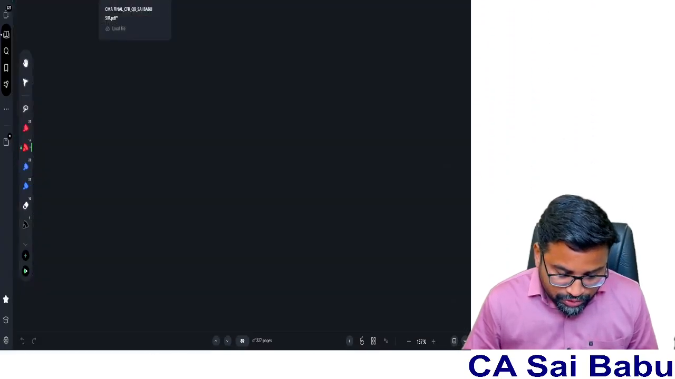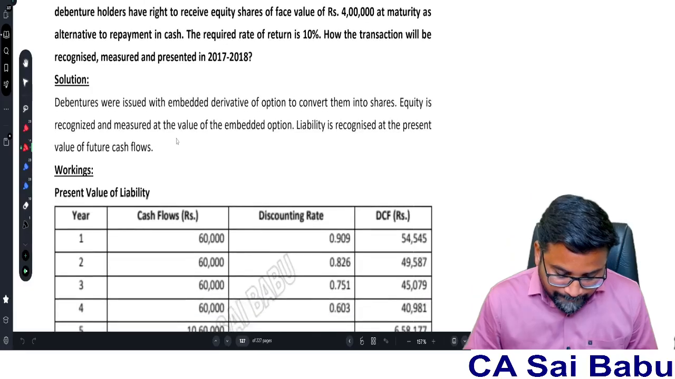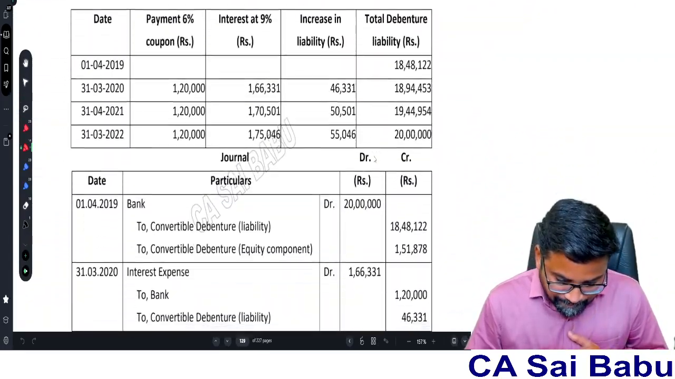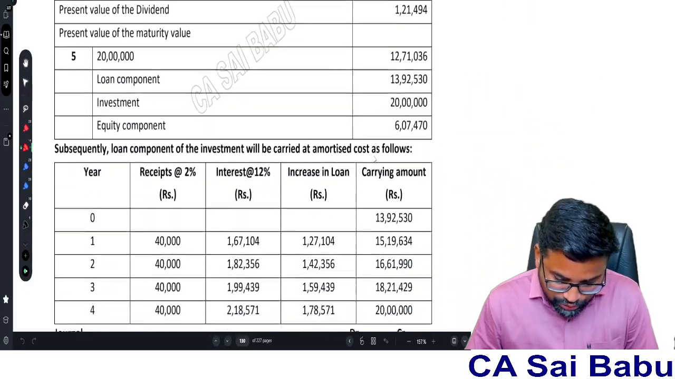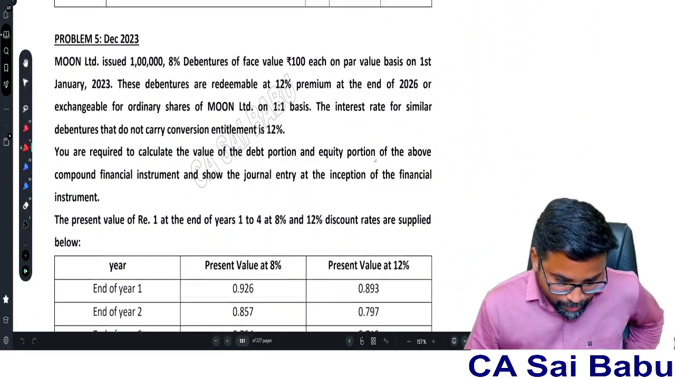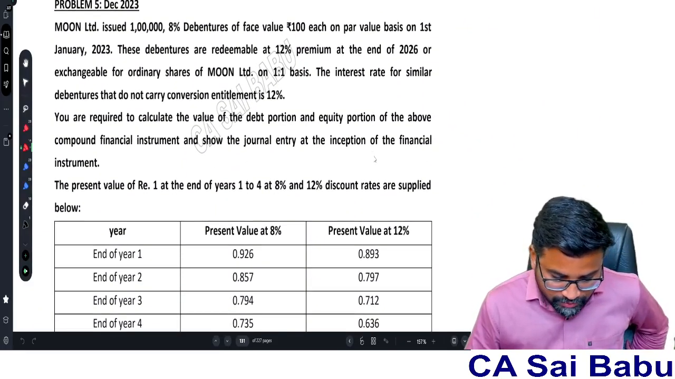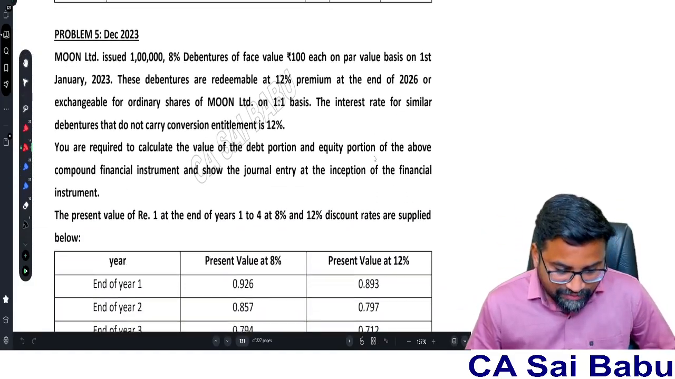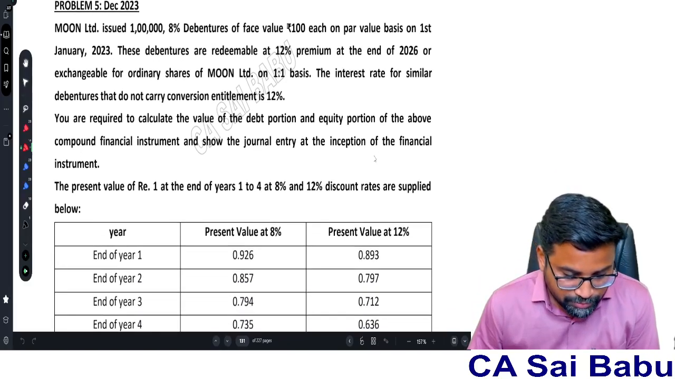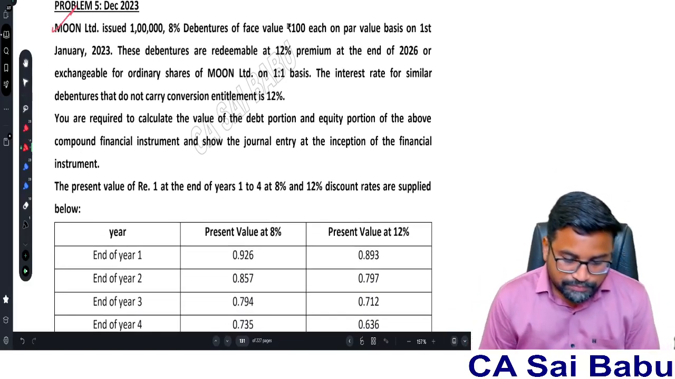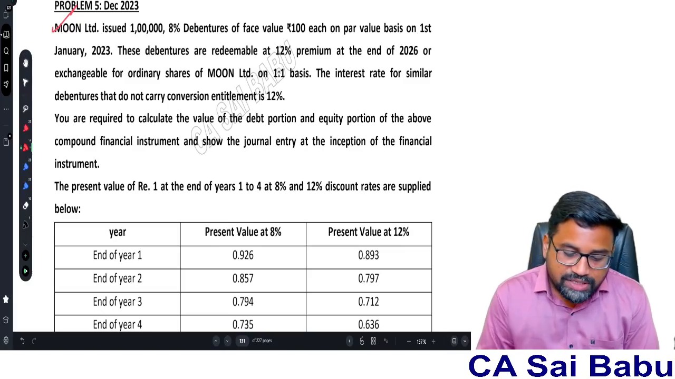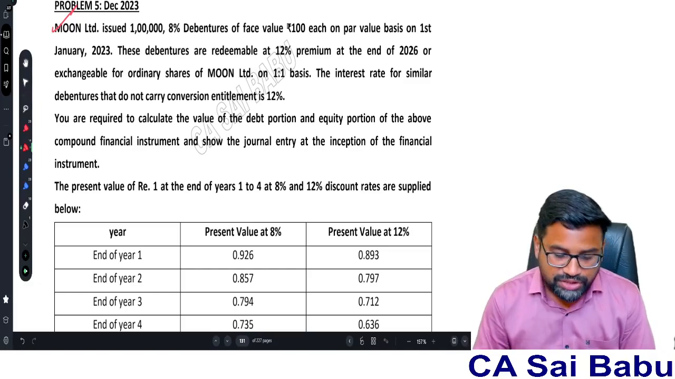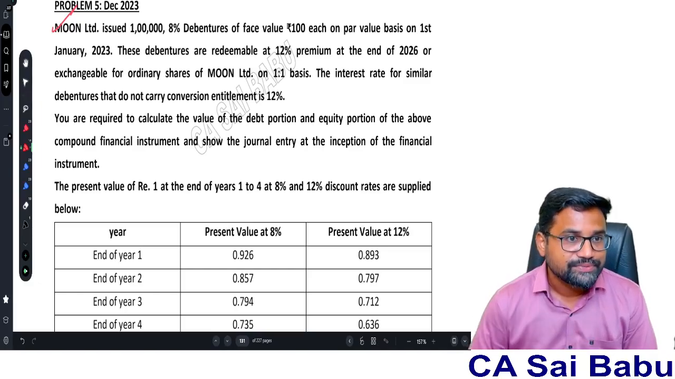Now what I'm going to do is show you the problems. Quite frequently they ask one kind of problem. I will show you. See, this is the question they asked in December 2023, Problem number 5. And if you see the study material, there are 2 or 3 questions similar to this one. So this is a major question. Again and again, there is a chance that they may ask this.